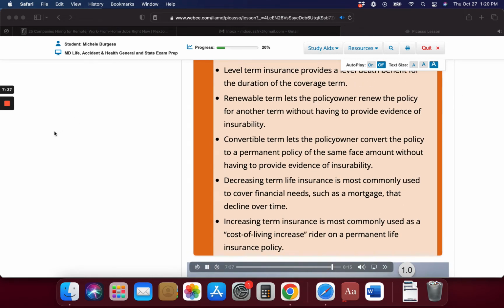Renewable term lets the policy owner renew the policy for another term without having to provide evidence of insurability. Convertible term lets the policy owner convert the policy to a permanent policy of the same face amount without having to provide evidence of insurability. Decreasing term life insurance is most commonly used to cover financial needs, such as a mortgage, that decline over time. Increasing term insurance is most commonly used as a cost of living increase rider on a permanent life insurance policy.